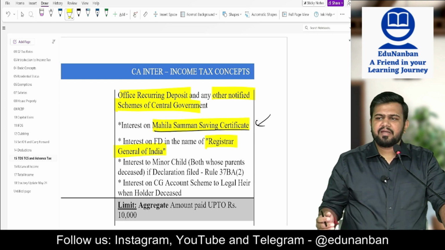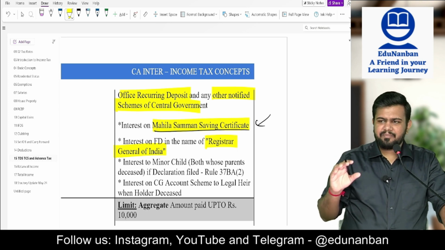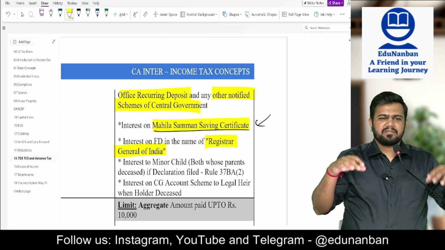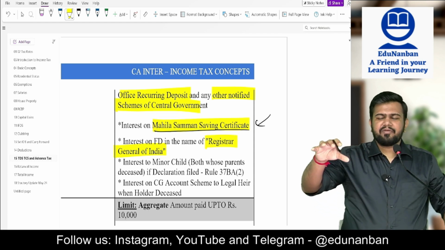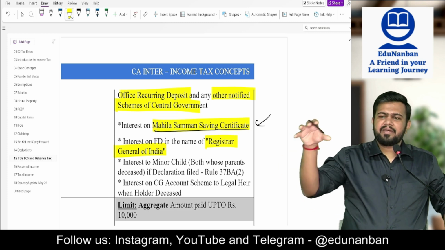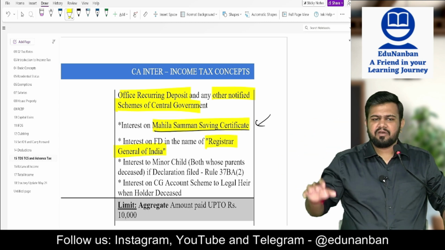Registrar General of India, let's take an example of a judge. Okay, he is judging over a case. In such case, what happens is sometimes whatever disputed amount is there, that will be deposited in the name of Registrar General of India.